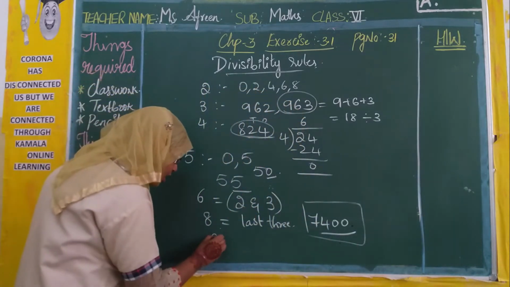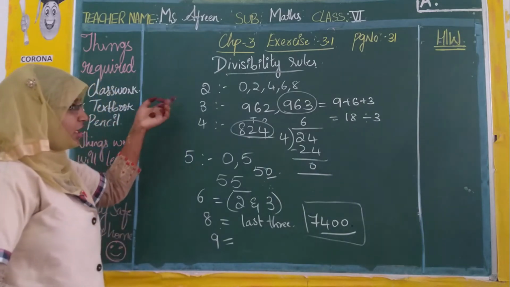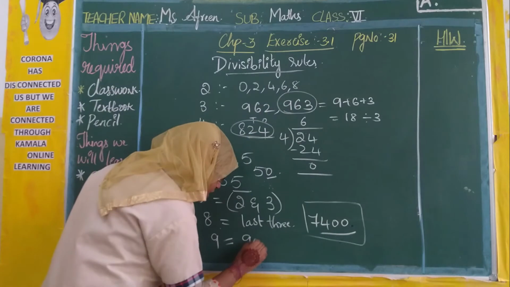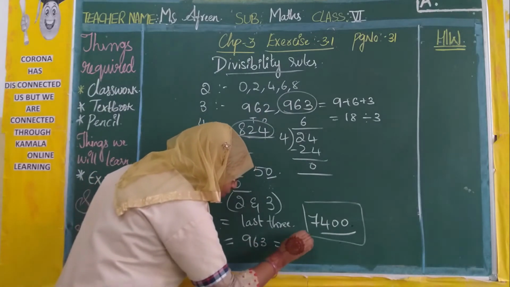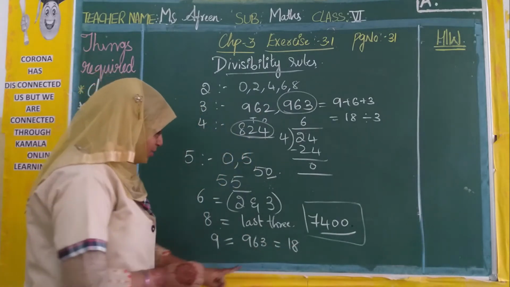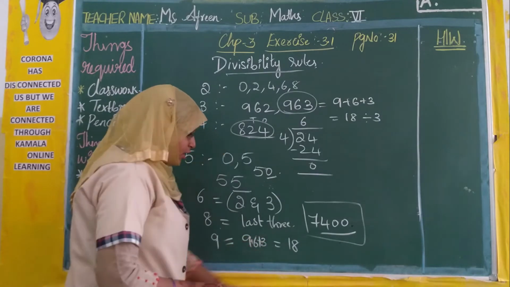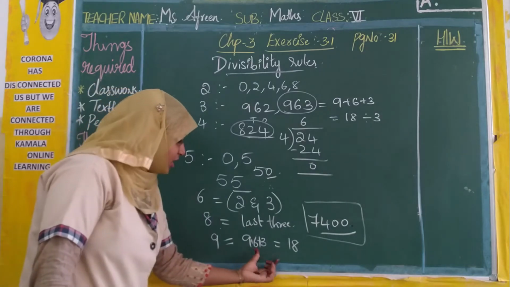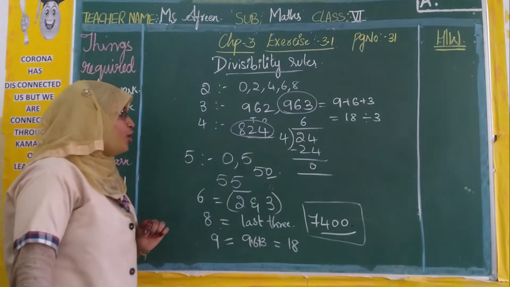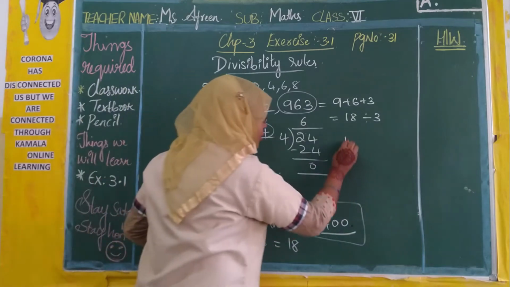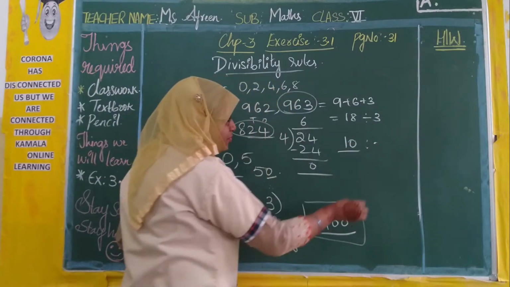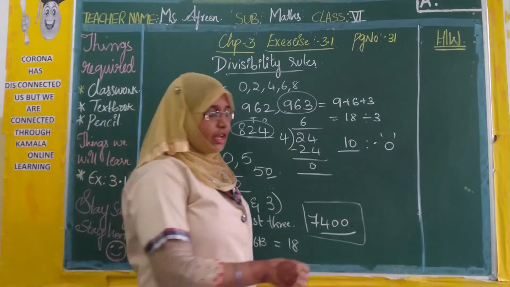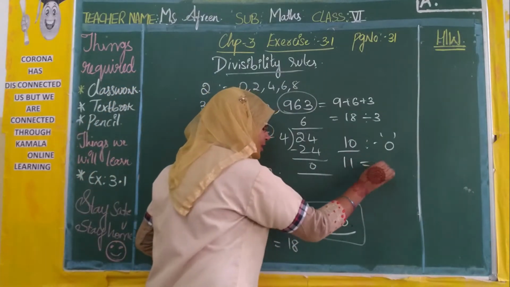Next, what is rule 9? Rule 9 is same as rule 3. Here also we will do the sum of the digits. If you take the same 963, we got the sum of the digits as 18, right? 9 plus 6 plus 3 is 18. Now 18 is divisible by 9. 9 2s are 18. So 963 is also divisible by 9. Rule 10, the divisibility rule of 10, is what? The last digit, that is the digit at one's place, should be 0, then it is divisible by 10. And the last, rule 11.